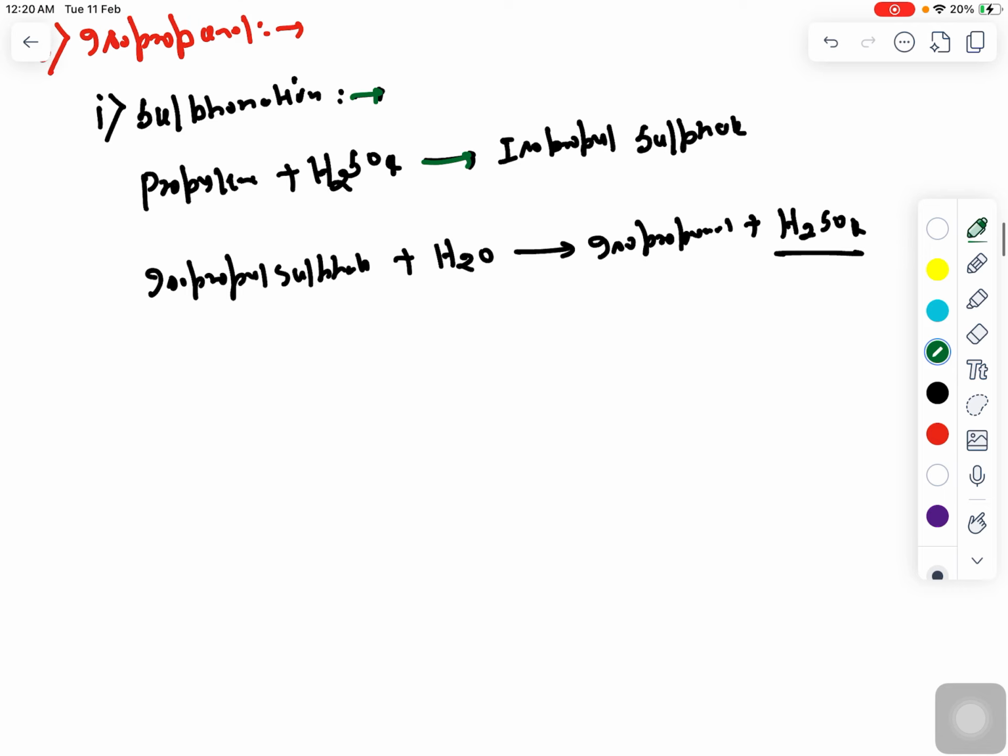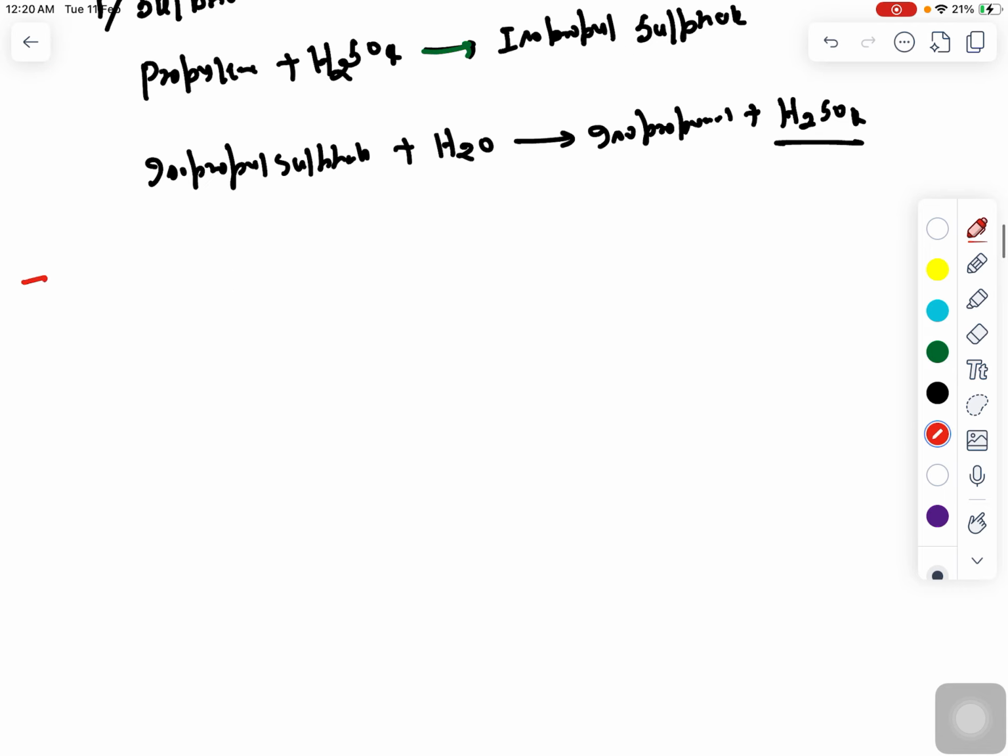So in case of production of isopropanol, what will you see? That propylene will react with H2SO4, it will get converted into isopropyl sulfate, and again isopropyl sulfate reacts with water molecules, it will get converted into isopropanol, and one more H2SO4 molecule will get liberated. Right. Now coming to the next compound, that is acetone.